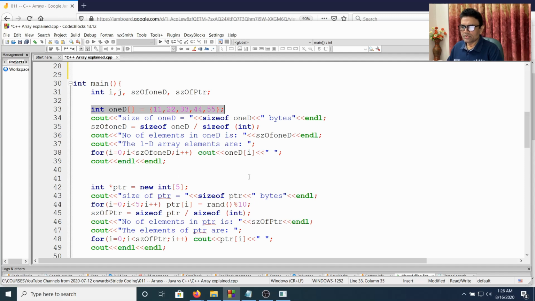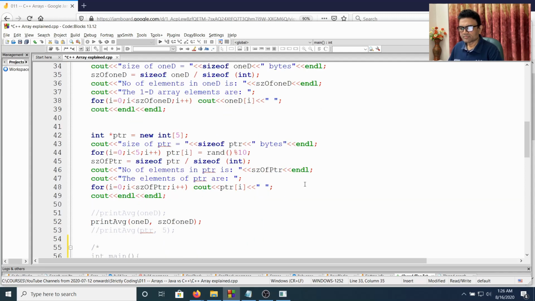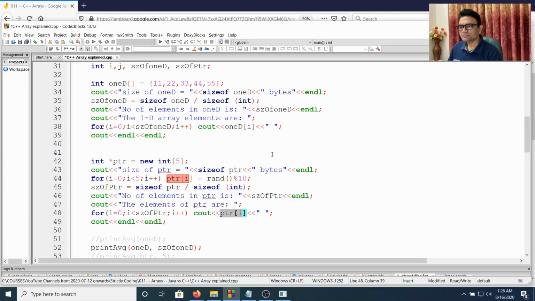And we can also use ptr as an array, okay. So we could use ptr[i], no problem in that, okay. So therefore we can actually use a pointer interchangeably as an array once the pointer is given some allocated memory, okay.